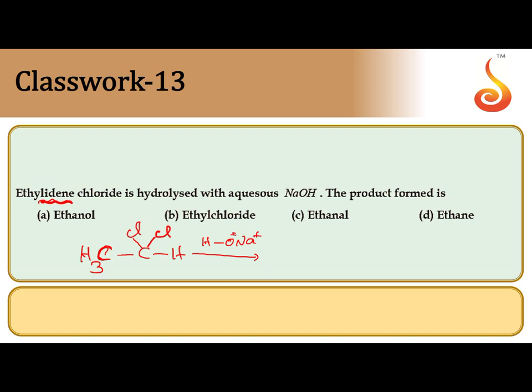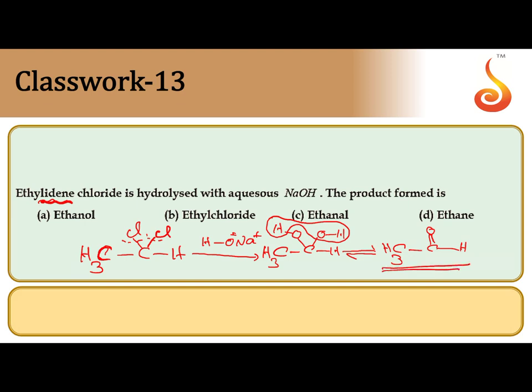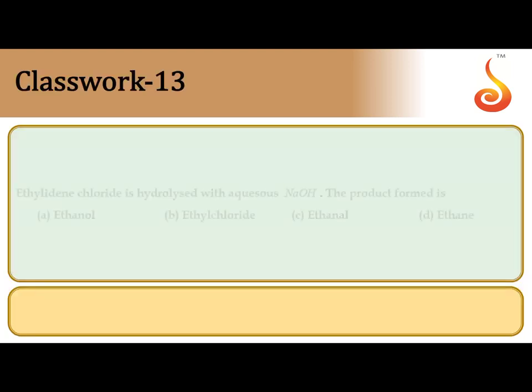So during the hydrolysis what happens? Two chloride ions are substituted by two OH groups. Geminal diol, gem diol is formed. We know gem diol is highly unstable, so as soon as gem diol is produced, there is a chance for the removal of H2O molecule from two OH groups. Dehydration takes place, producing carbonyl compound. So between carbon and oxygen, double bond is created. So final product obtained is acetaldehyde or ethanal. So correct answer is C.